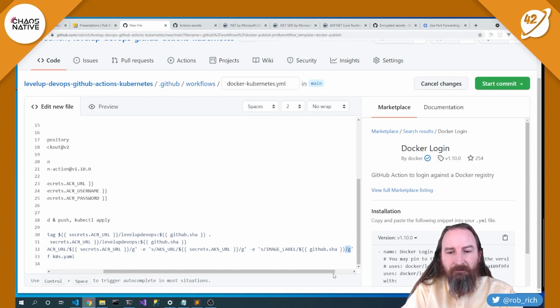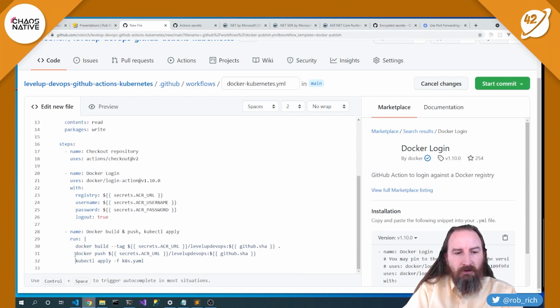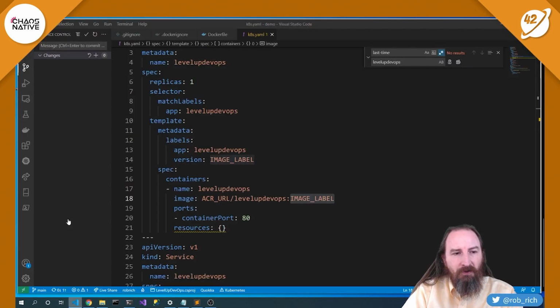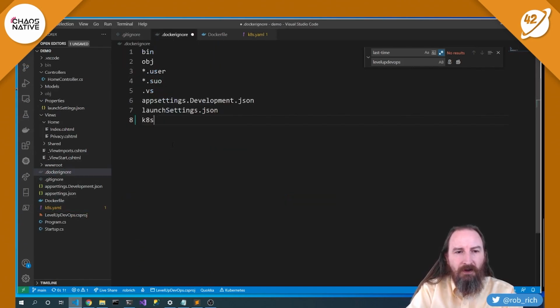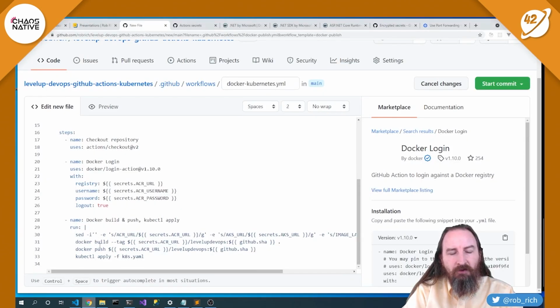Kubernetes YAML file. Now, I'm very specifically doing this after I pushed it to the registry, because if I were to do it earlier, like maybe here, and then say, for example, I forgot to exclude that from my .dockerignore, so yep, we forgot k8s.yaml here, then those secrets would get embedded into my container, and I really don't want to do that.